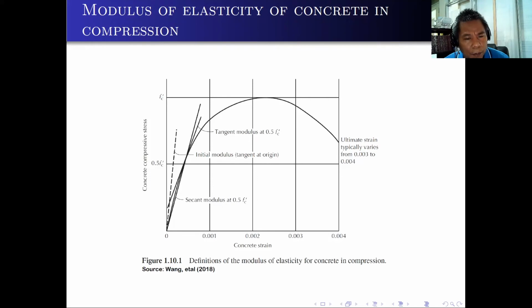Here is the definition of the modulus of elasticity for concrete in compression. So it's quite simple. If you draw the tangent line from the origin, that's the initial modulus of the concrete. If you draw a straight line to a point on the curve from the origin, that's the secant modulus. Here it gives us the secant modulus at 0.5. Also, if you draw a tangent line at a point, then that is the tangent modulus, here corresponding to the 0.5 Fc prime.